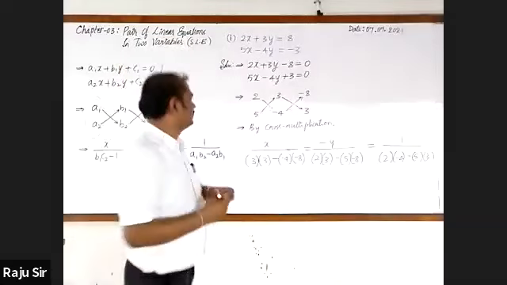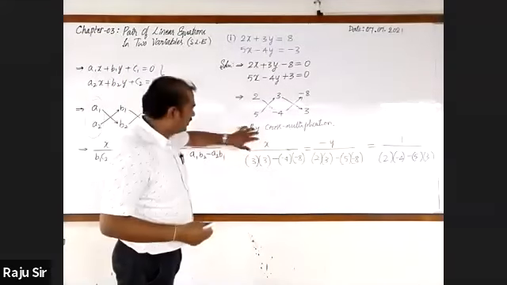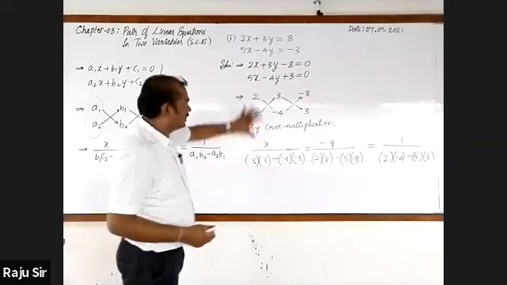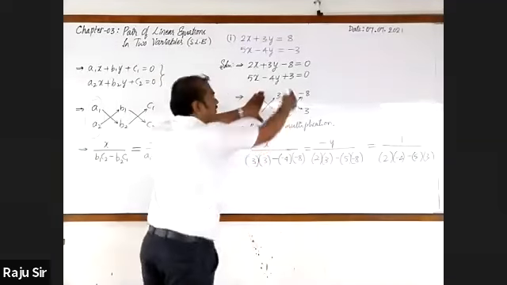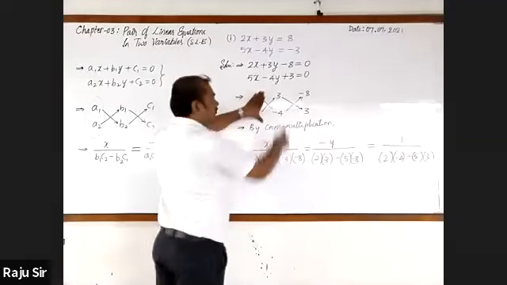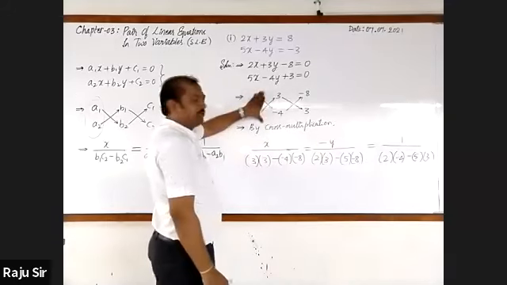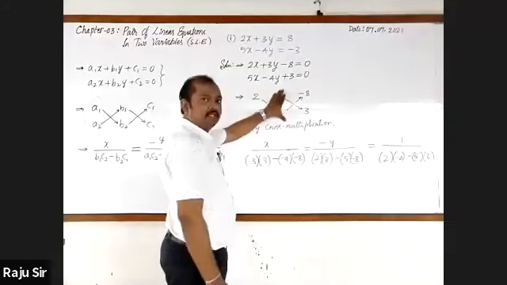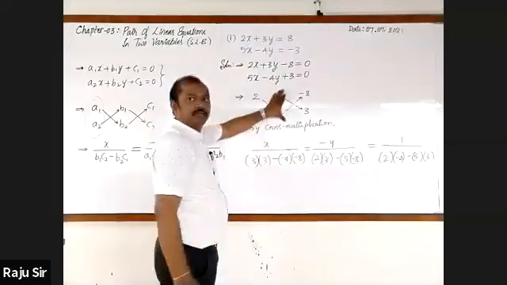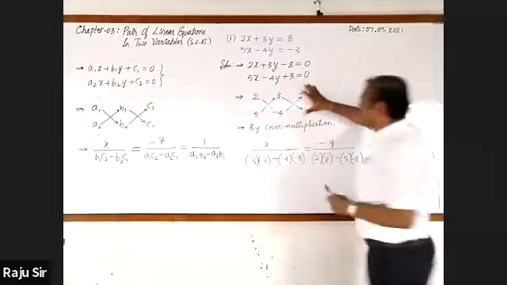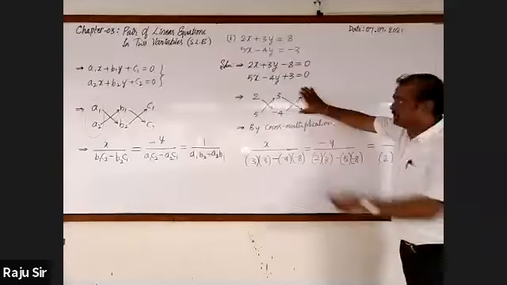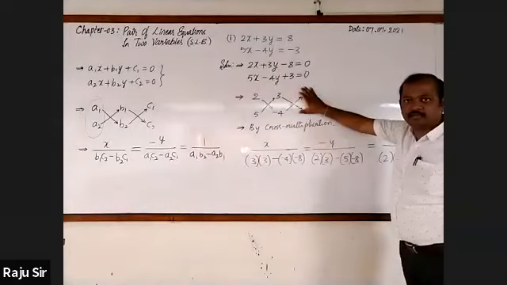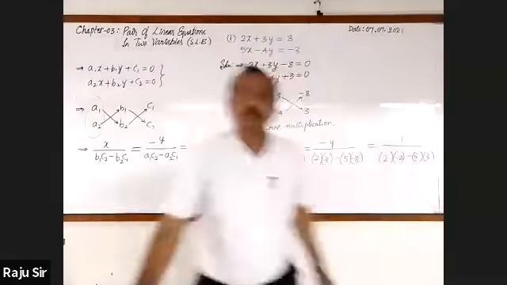See that when you are writing the terms with respect to x, leave these coefficients and take the next two. When you are writing with respect to y, leave these two and consider the remaining. When you are writing with respect to the constant, leave these constants and consider the remaining. Now you may start writing.